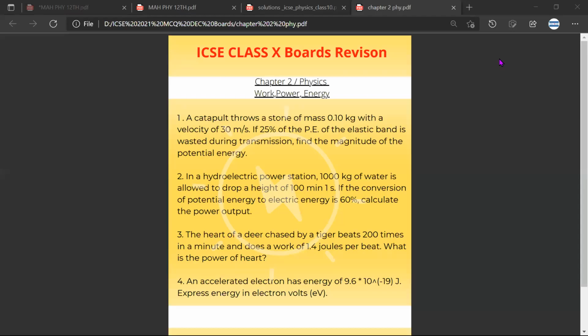ICSE, class 10th, chapter 2, physics: work, power, energy. First question: a catapult throws a stone of mass 0.10 kg with a velocity of 30 meter per second. If 25% of the potential energy of the elastic band is wasted during transmission, find the magnitude of the potential energy.